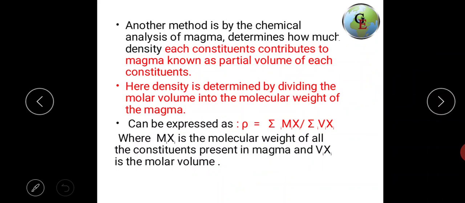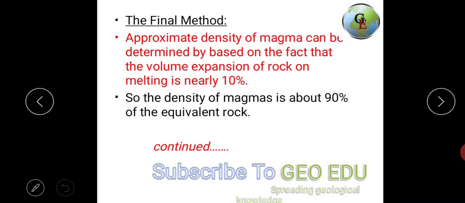Another method is by chemical analysis of the magma, where each constituent contributes some density to the magma. Here the density is determined by dividing the molecular weight by the molar volume of the magma, and can be expressed as ρ = Σ(mi xi) / Σ(vi xi), where mi xi is the molecular weight of all the constituents present in the magma and vi xi is the molar volume.